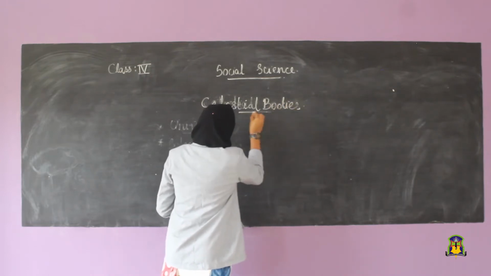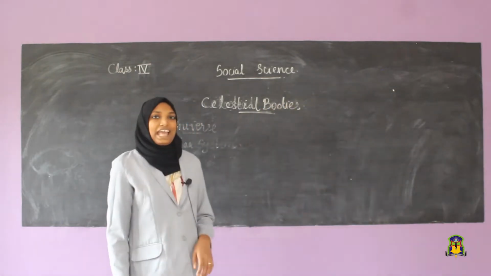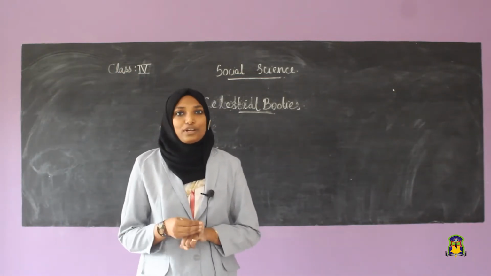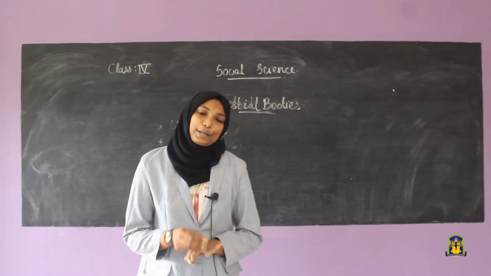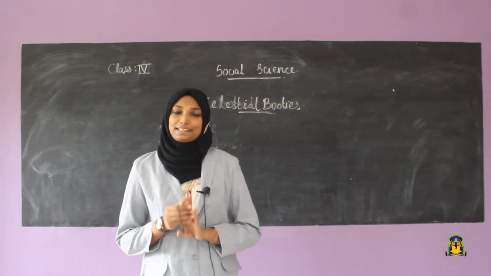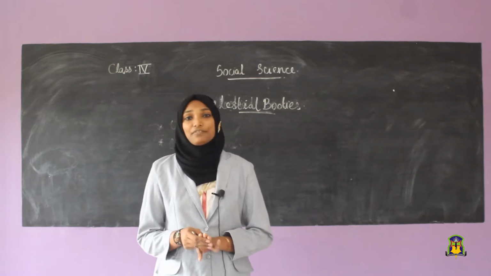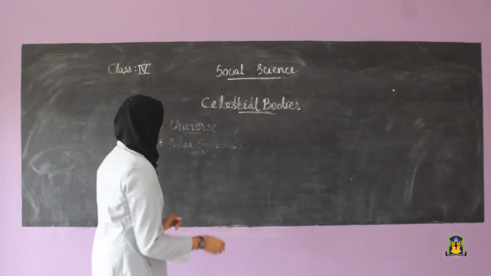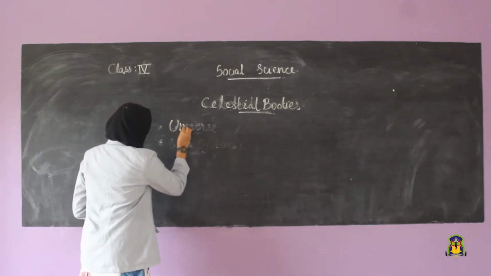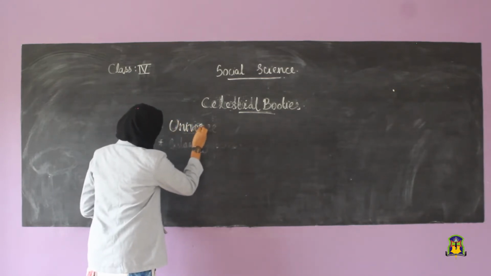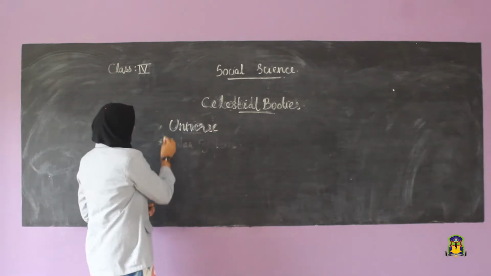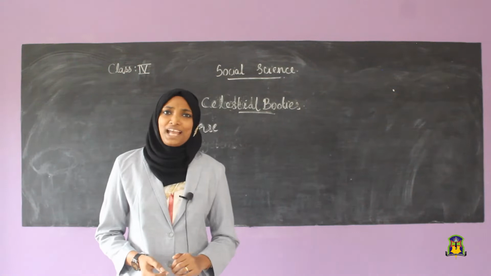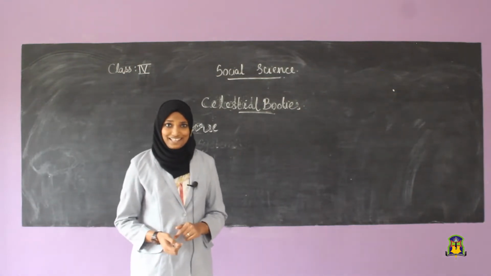Celestial bodies. In this lesson, we will study new concepts like universe, solar system, planets, etc. Let's start with our new term, universe. The term universe is a new term for you, right?